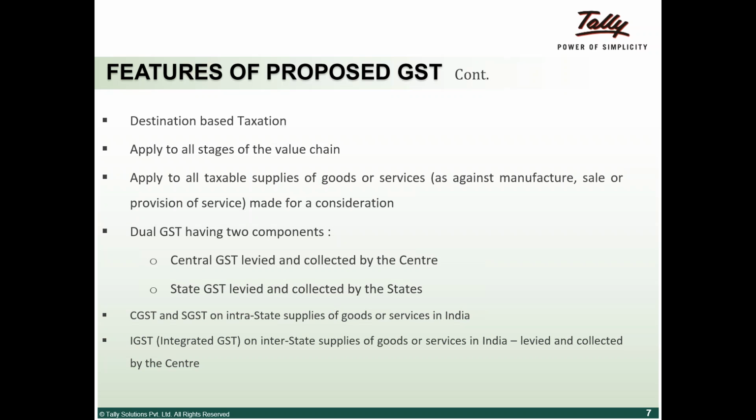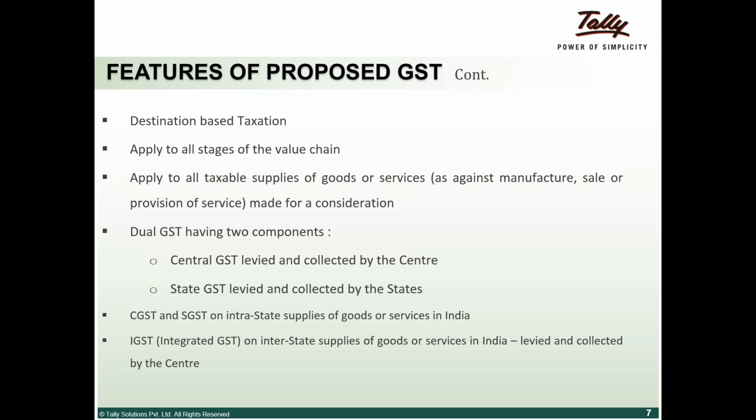If it is within the state, there are basically two taxes. One is central GST and one is state GST. State GST is collected and levied by the states, and central GST is collected and levied by the center. Now, for interstate transactions, there is only one tax, that is IGST. That is basically a combination of CGST and SGST.